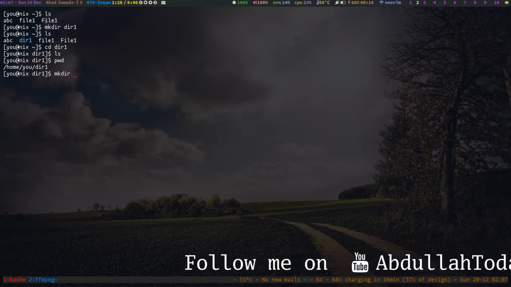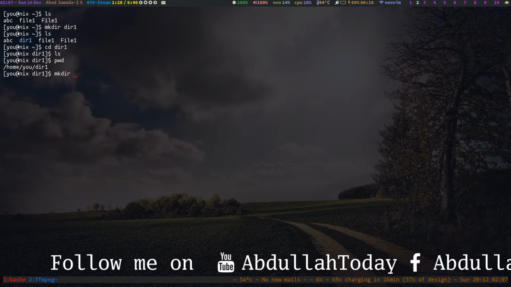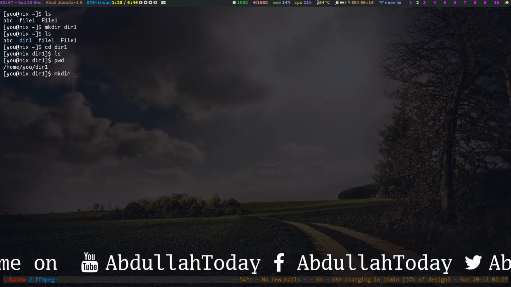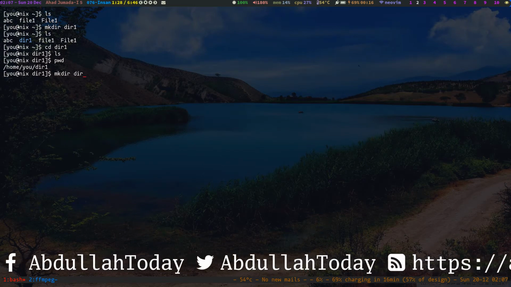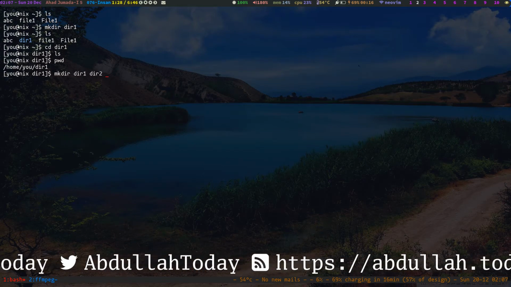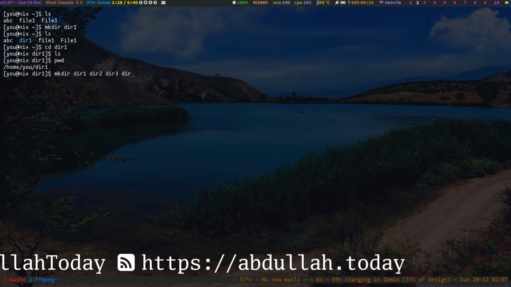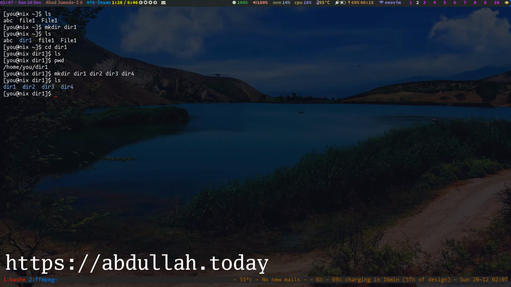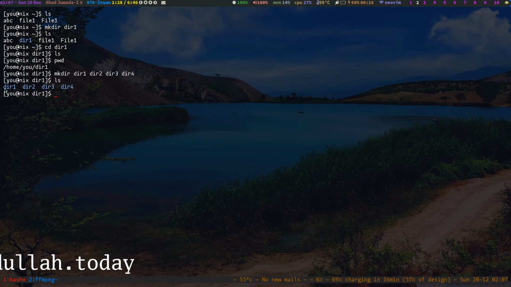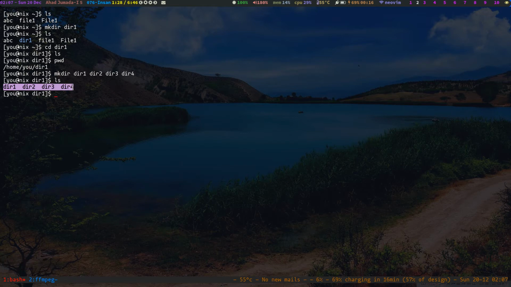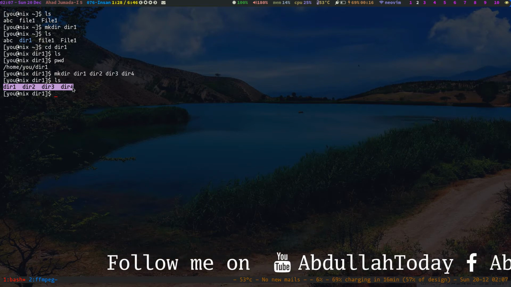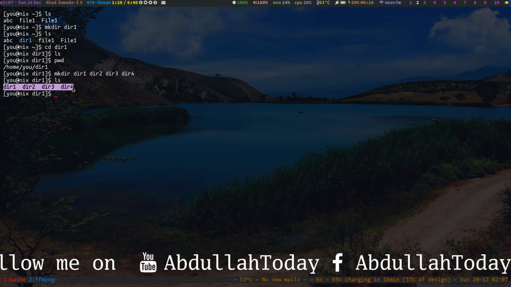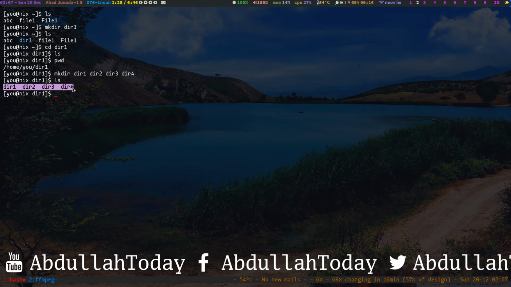You can create many directories by passing their names to the mkdir command, like directory 1, directory 2, directory 3, directory 4. Here you can see all four directories are created. Or you can create directories recursively, meaning one directory, and inside that directory many other subdirectories.